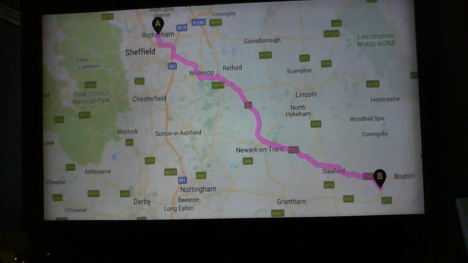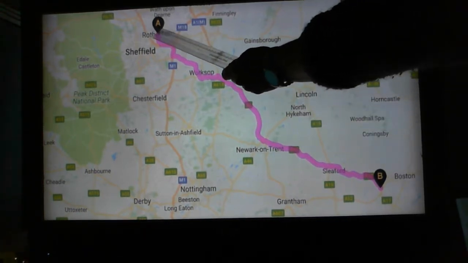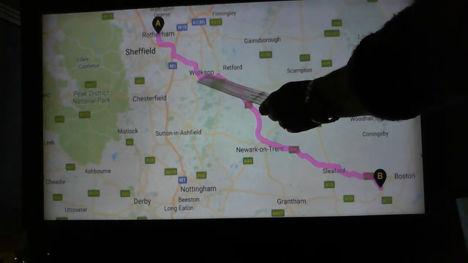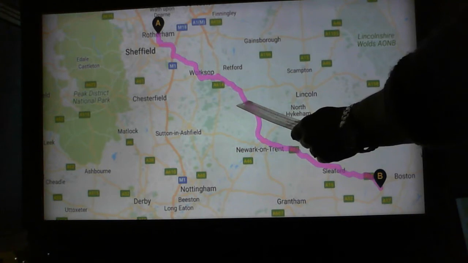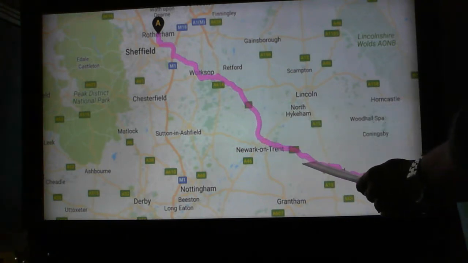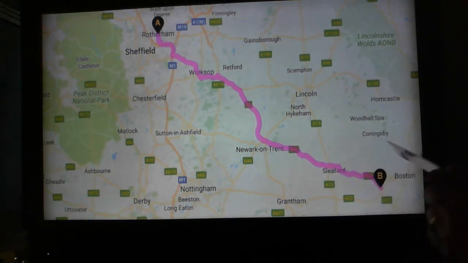You can see from the map at point A that we started at Rotherham, and this pink line shows you how we travelled down England through the countryside and towns until we reached this point here marked by B, and this is Lincolnshire, so that's where we stopped.